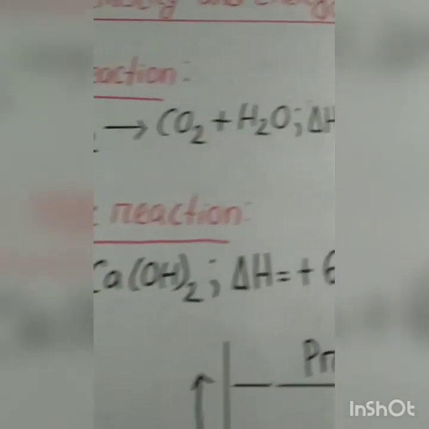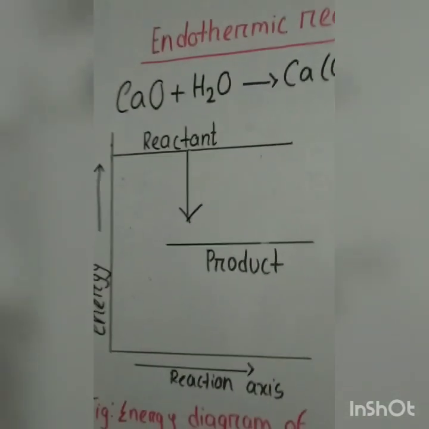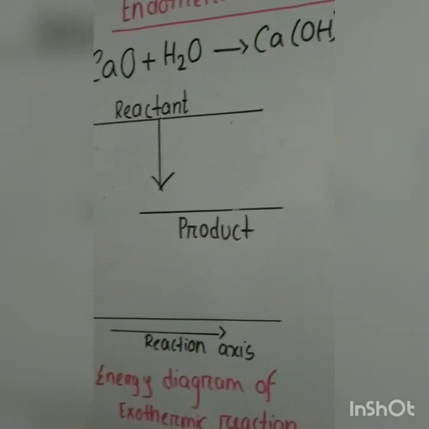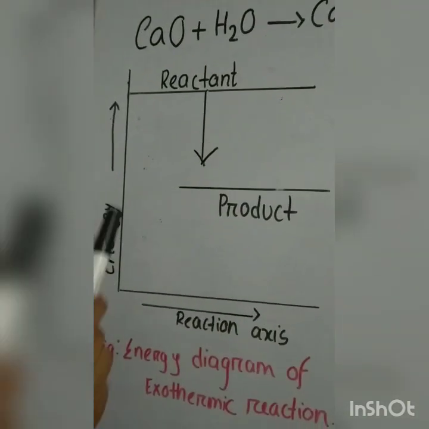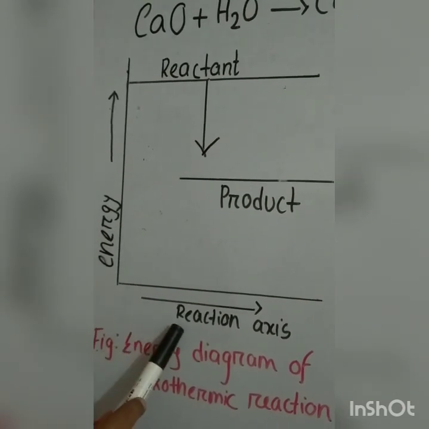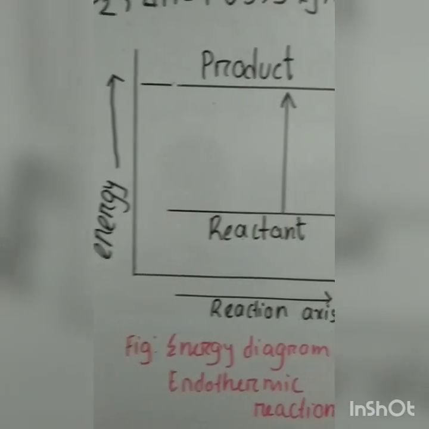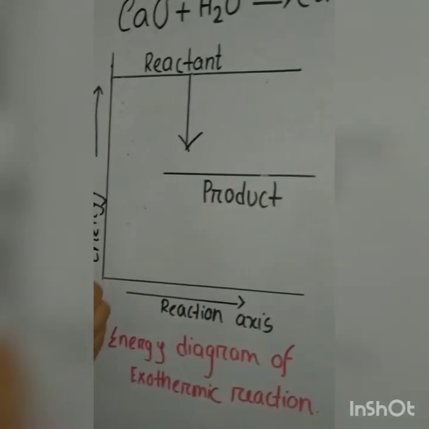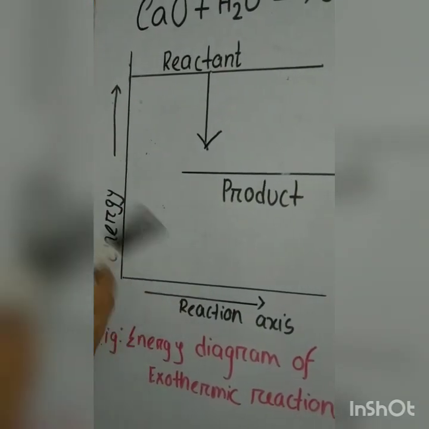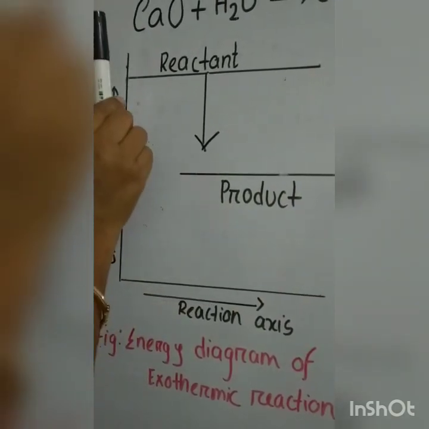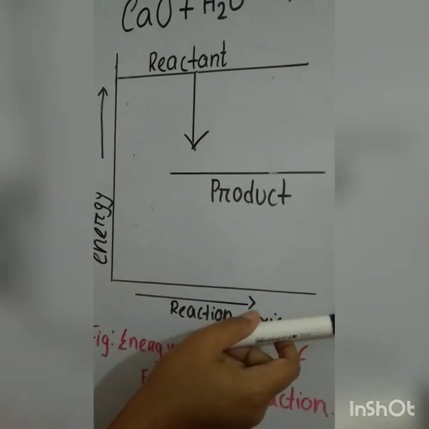Now come to a diagram. It is the energy diagram of exothermic reaction and endothermic reaction. See, this diagram has been shown by energy versus reaction axis. Here energy is indicated in this axis and reaction axis is this one, x-axis.